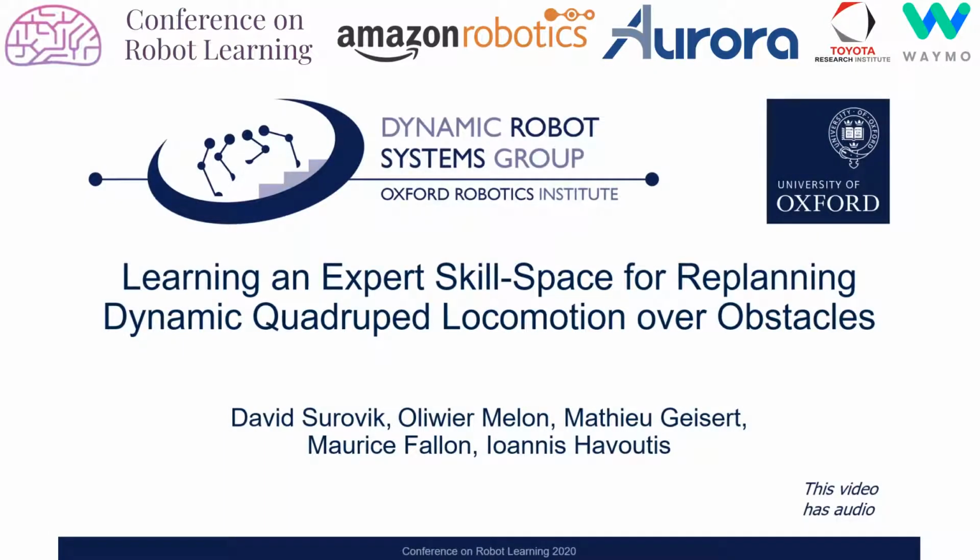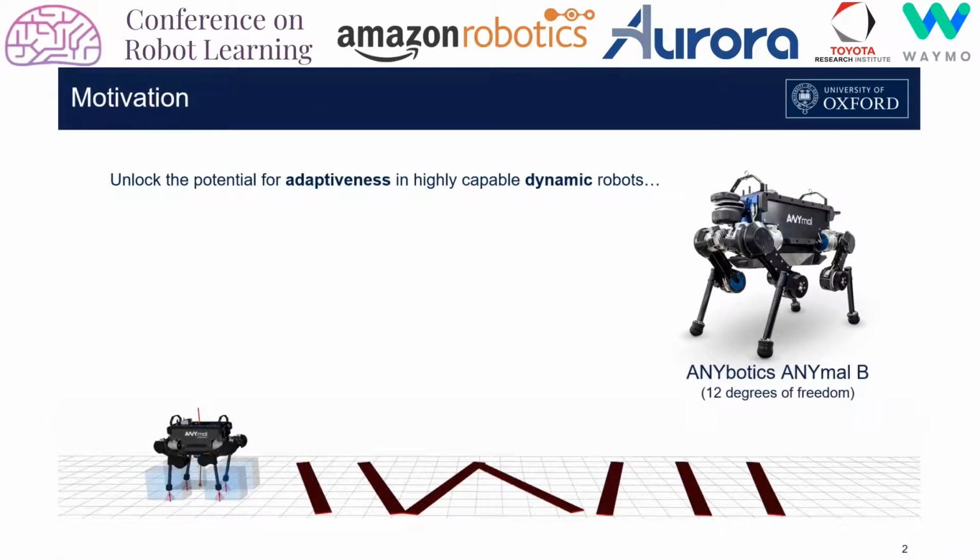Learning an expert skill space for replanning dynamic quadruped locomotion over obstacles. Our work is motivated by the strong potential for adaptive behavior by modern robotic systems that have many degrees of freedom and the power to execute dynamic trajectories. While many methods focus upon robustly tracking a single, narrowly defined behavior, adaptiveness would instead involve the deliberate use of broader regions of the robot's action space for accommodating a larger variety of tasks and challenges.